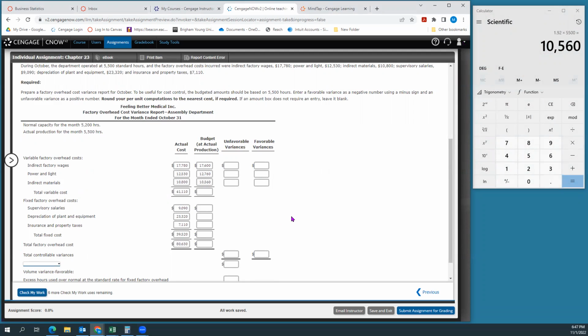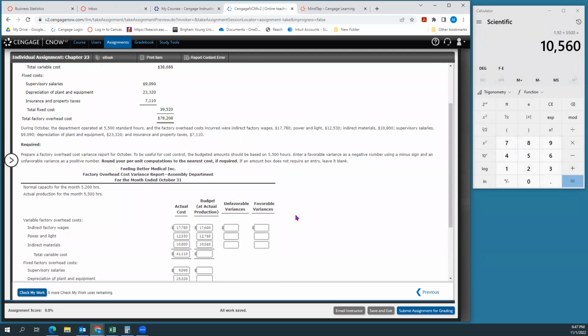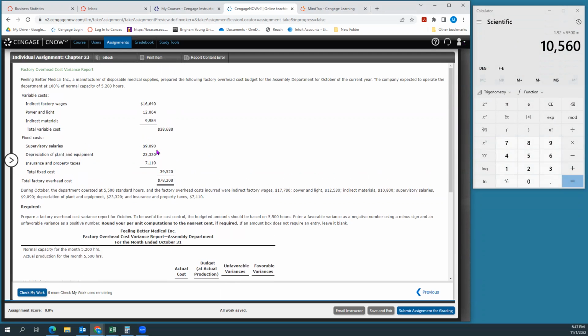Now our fixed costs are a little bit different. Typically our fixed costs, we don't adjust in the same way, because we would expect our fixed costs to be the same regardless.